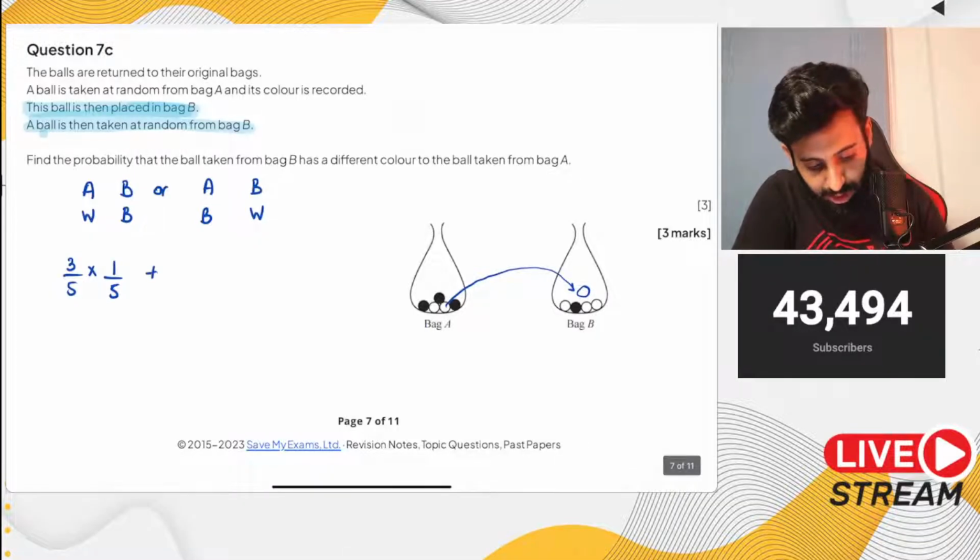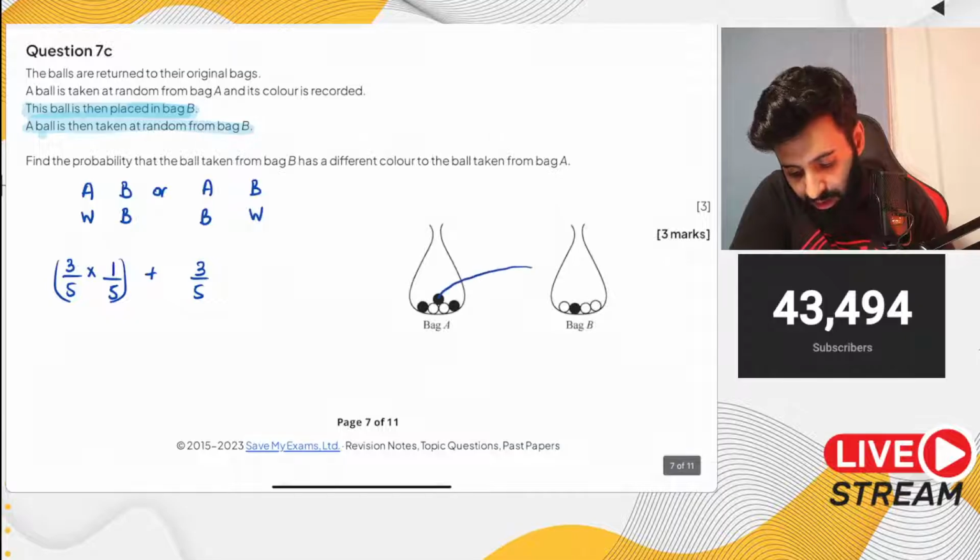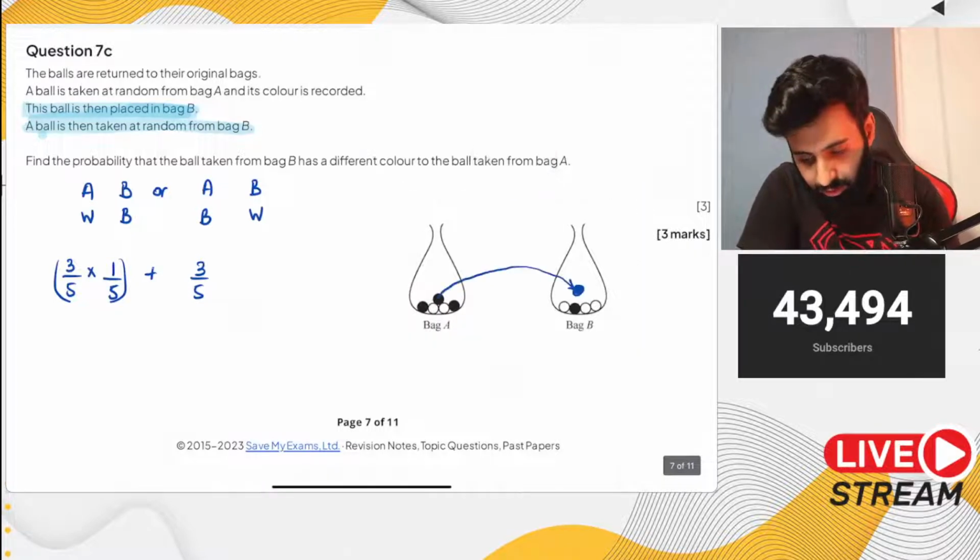Plus, it could be the other way around. That means you can take a black ball from bag A, which has a probability of 3 upon 5, and then you place it in bag B. So now bag B has another black ball. Okay, this is black, not blue, so I'll just change it. I'm sure you guys get the point, but I'll just do it.